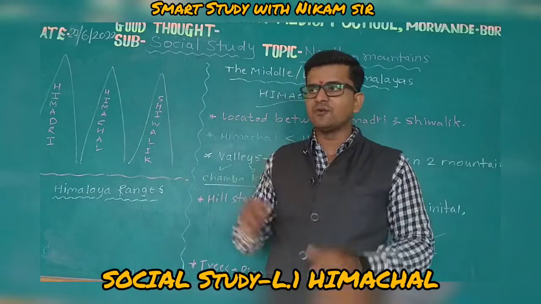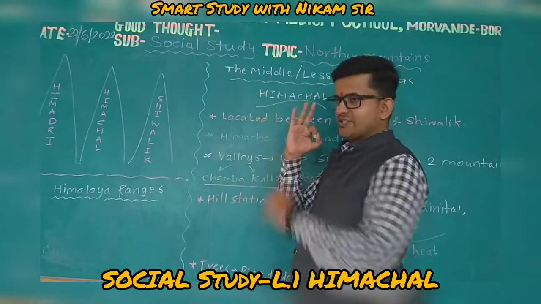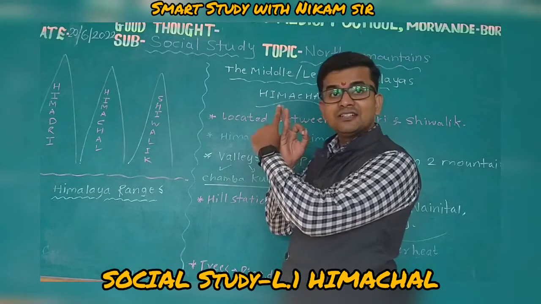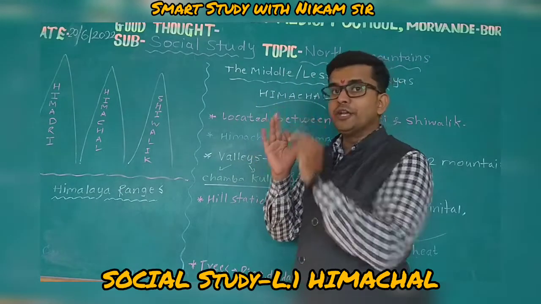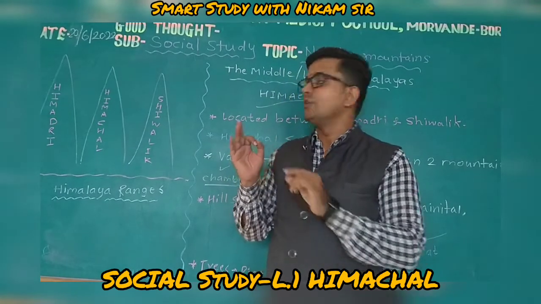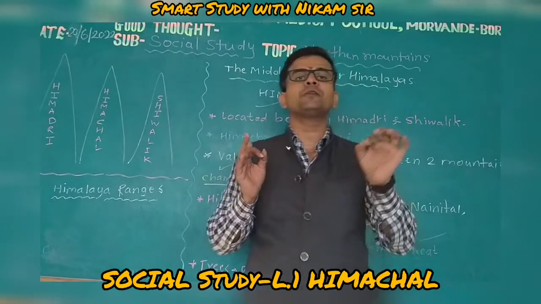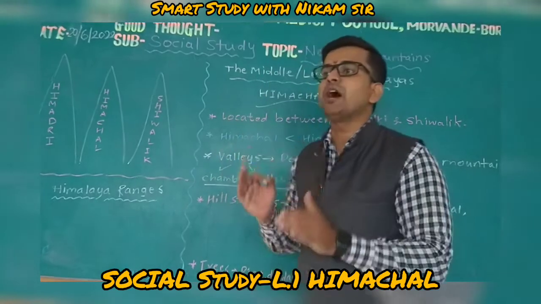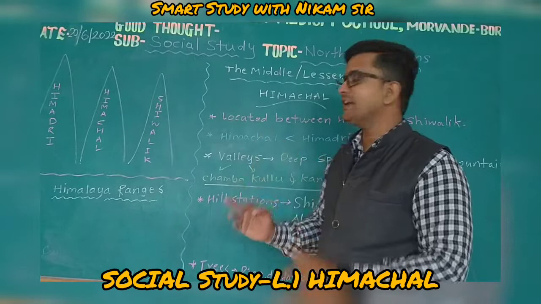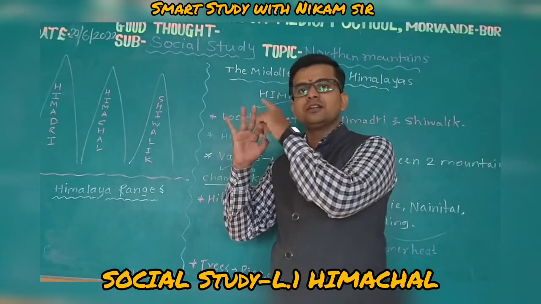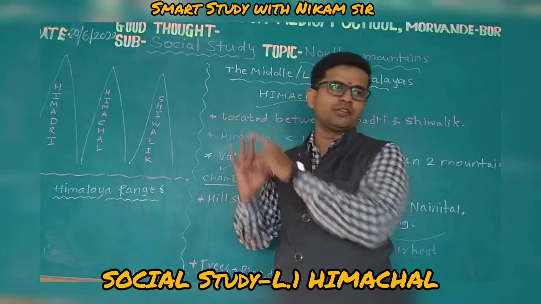But now, see, these are three ranges: Himadri, Himachal, and Shivalik. If in the examination a question comes, write the place of the Himachal range, then the answer will be: the Himachal range is located between Himadri and Shivalik. Very good.